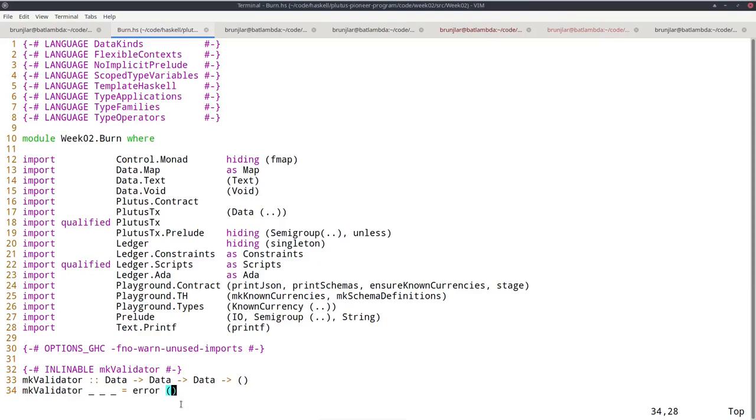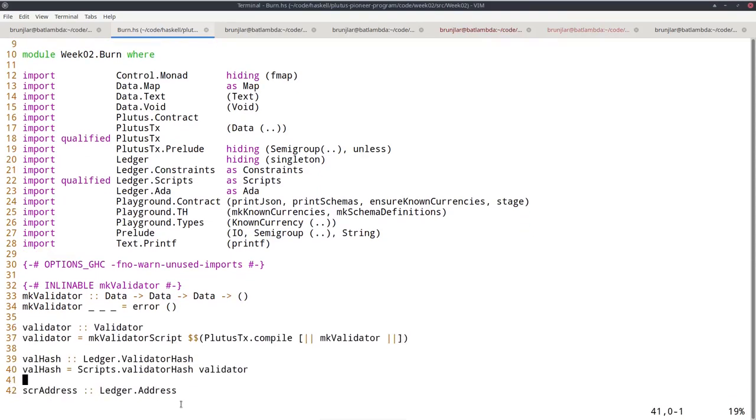I also noticed that there are issues with operator precedences. An arithmetic expression or some other combination of operators that would work fine without parentheses in the standard Haskell prelude suddenly doesn't work in Plutus, and you have to add some parentheses. So you have to be a bit careful there.